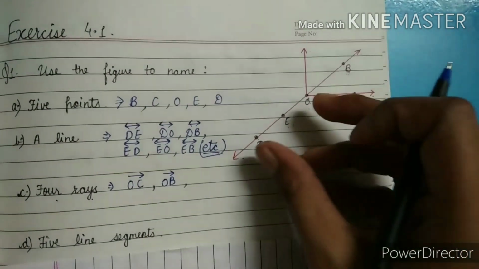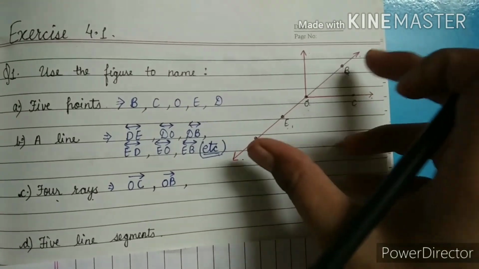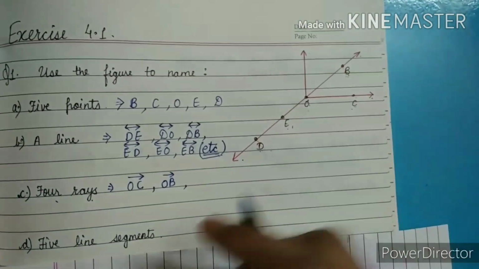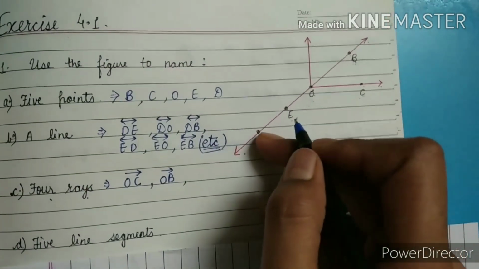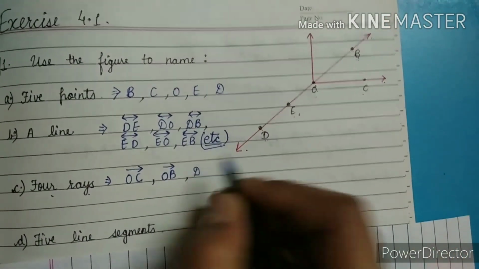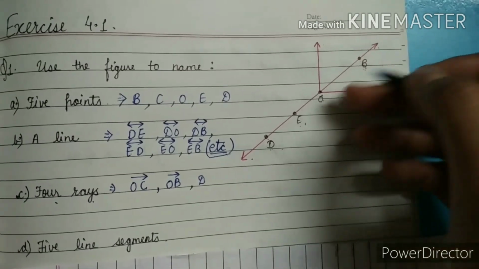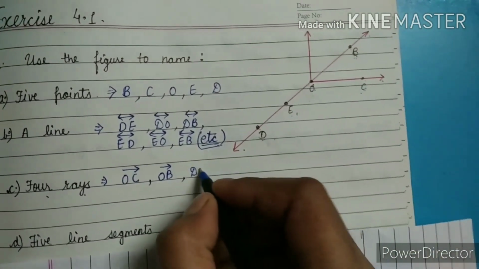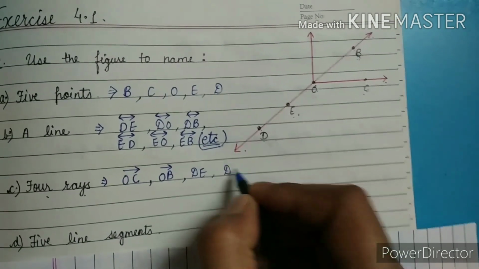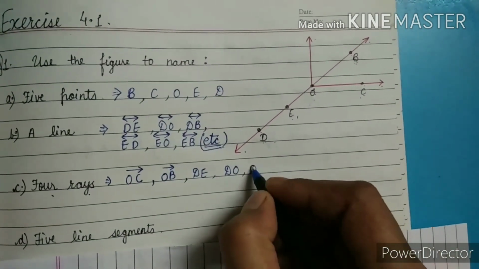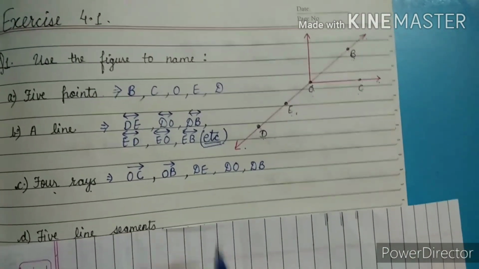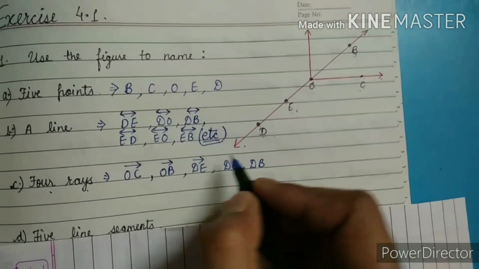And if I am going on this line we can take any point as the starting point and end point. If D is the starting, who is the ending? We can take E, we can take O, we can take B. So we write all three: once D with E, once D with O, once D with B. But now they are not denoting any ray, we have to put their symbol.